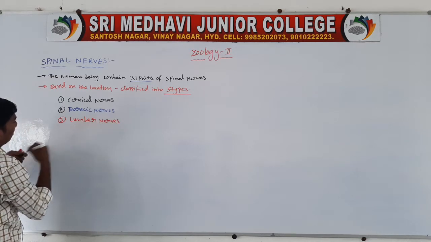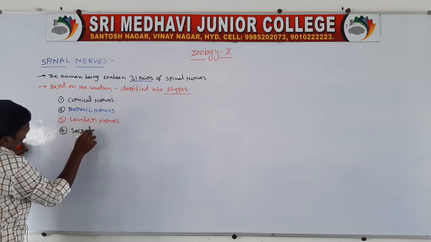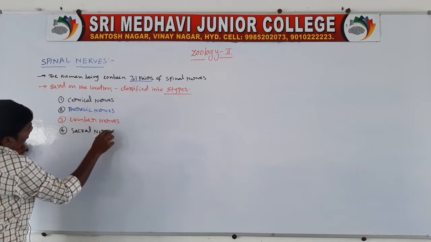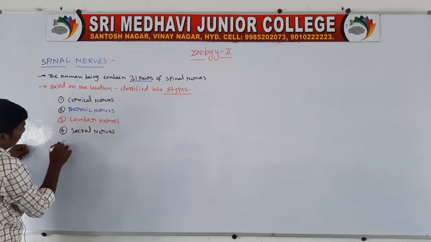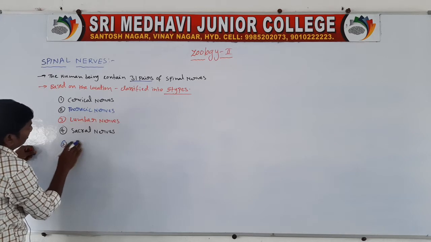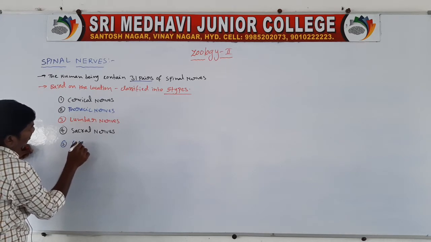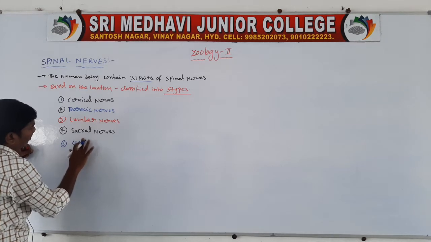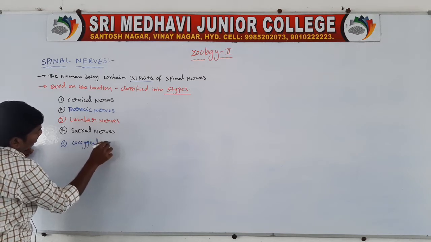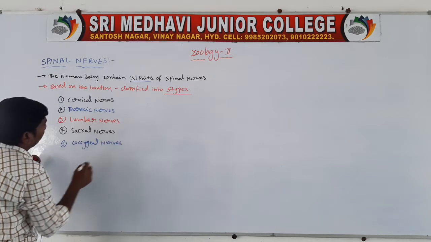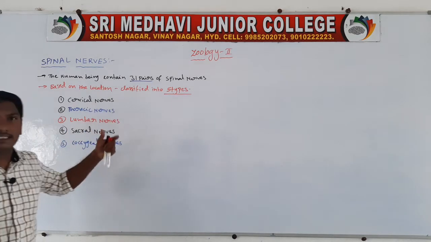Fourth one, sacral nerves. And fifth one, coccygeal nerves. So these are the 5 types based on the location.